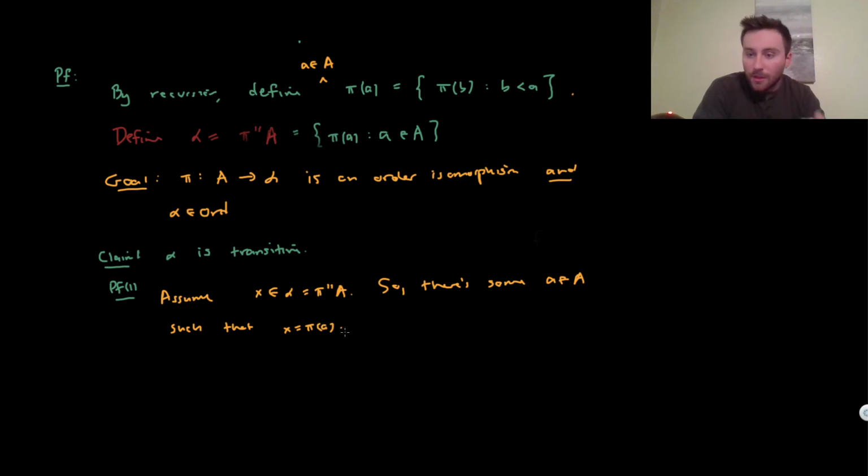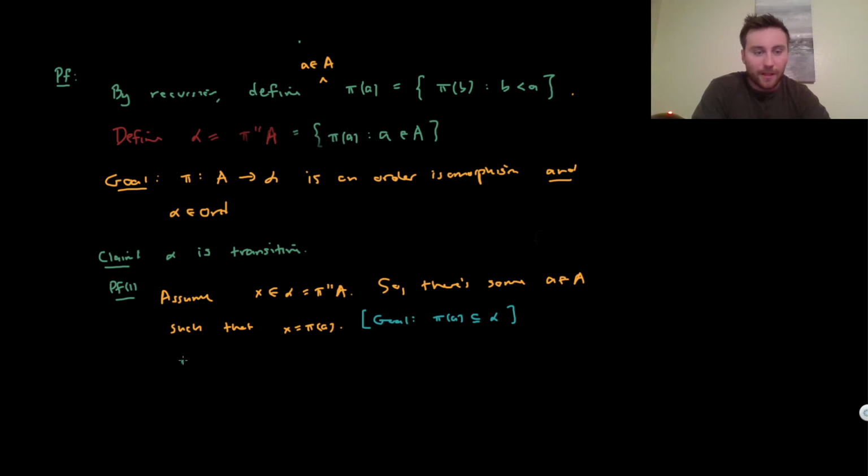Okay. Now, what's our goal? Our goal is to show that x is a subset of alpha. Since x is equal to pi of a, we'll be a little more precise: we want to show that pi of a is a subset of alpha. So how do we do this?